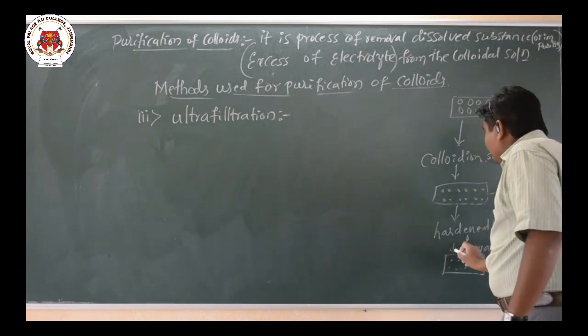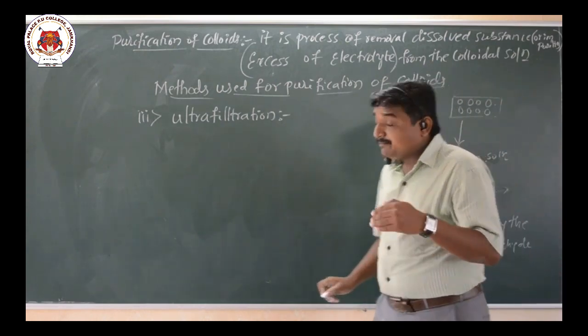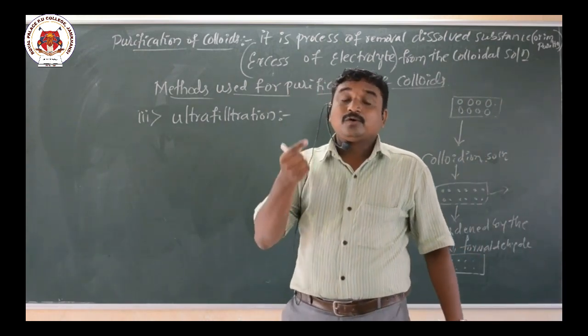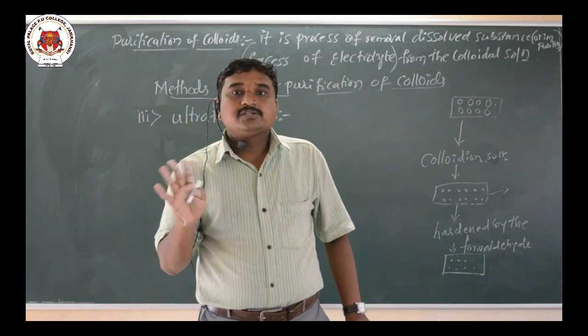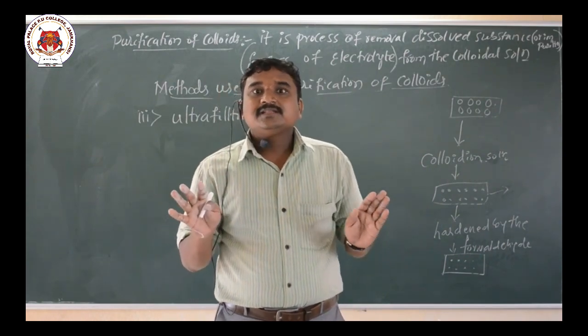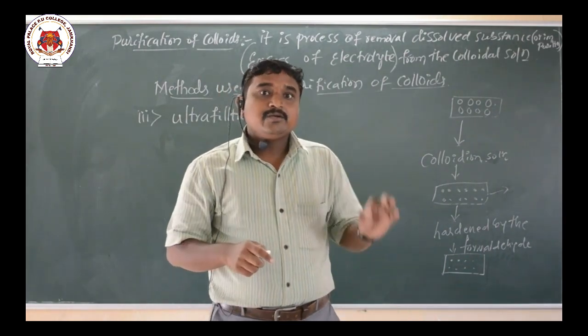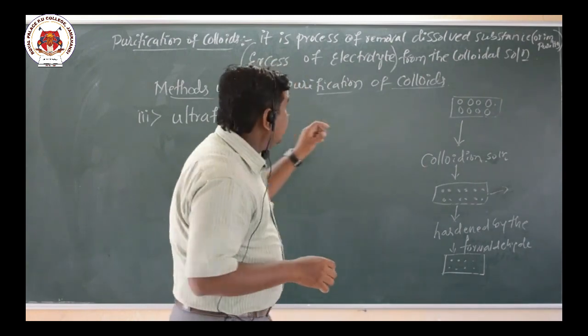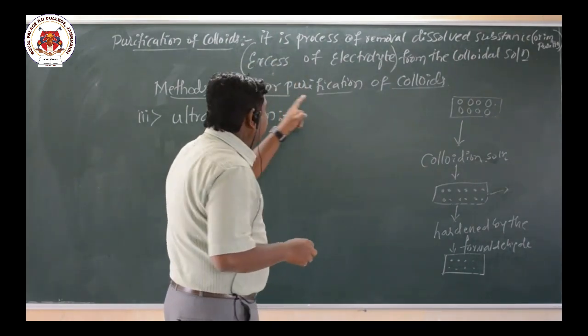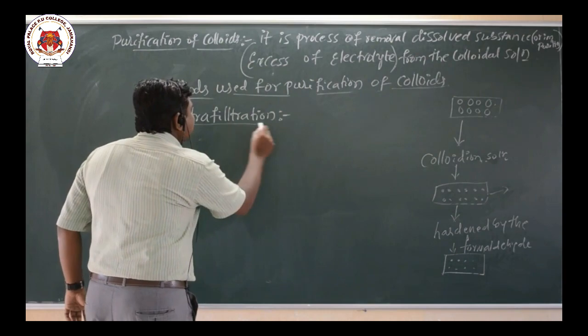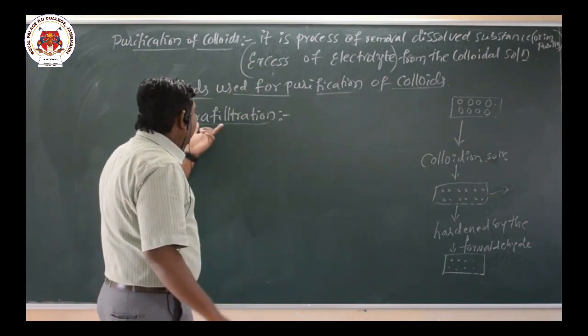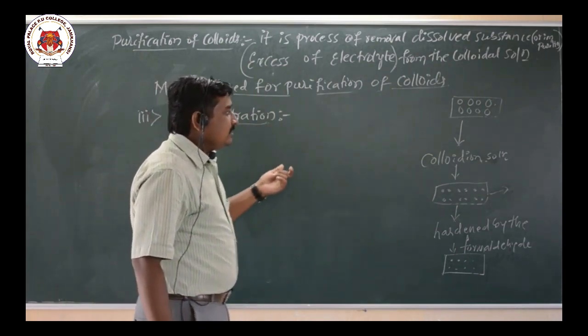After drying, we will get ultrafilter paper. Through ultrafilter paper, the colloidal particles will not move, whereas the true solution particles will move. So this is a method of purification of colloids, and this is ultrafiltration.